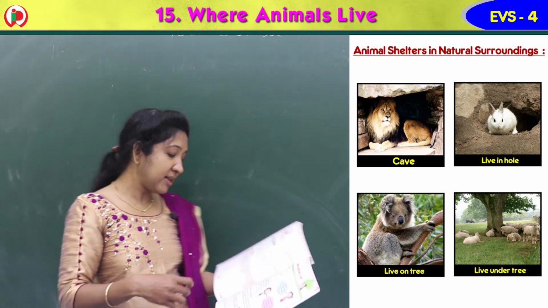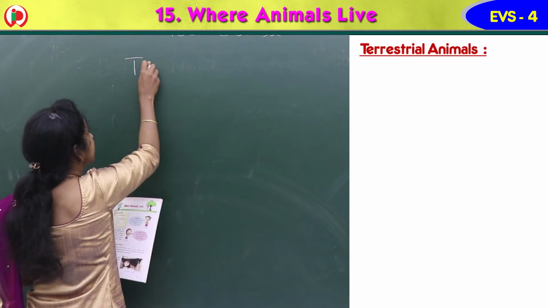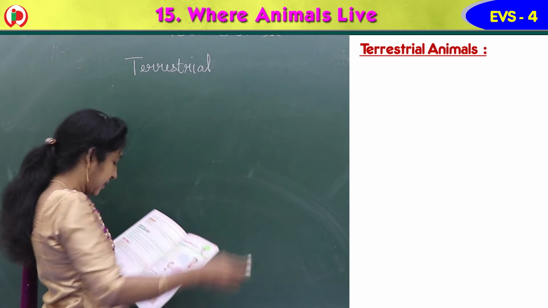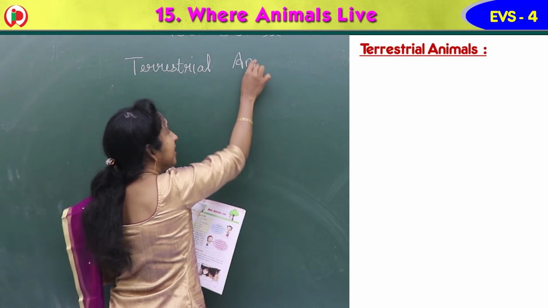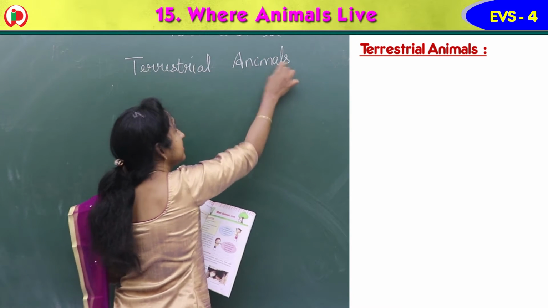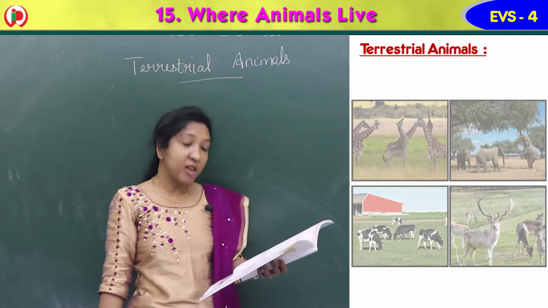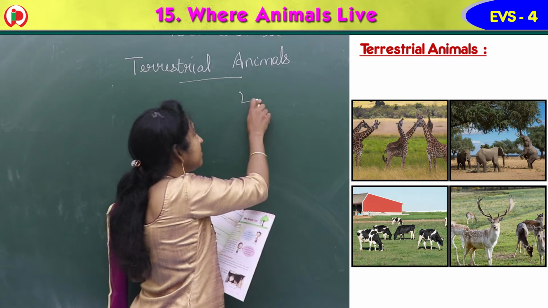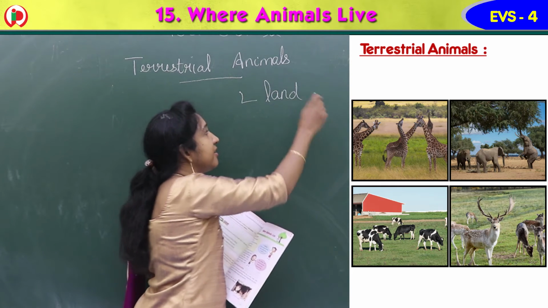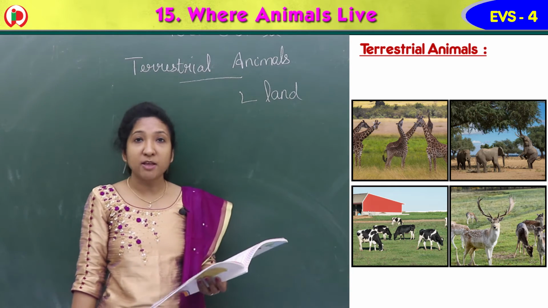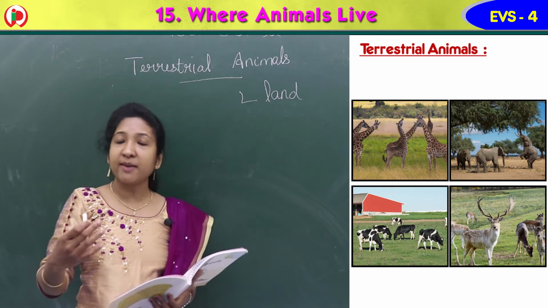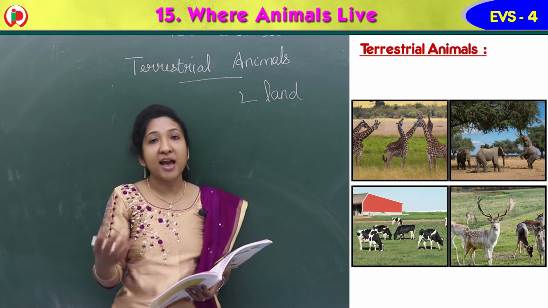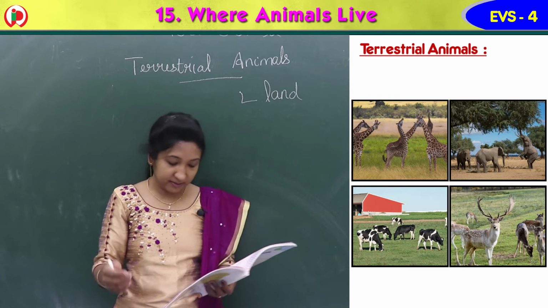So the first one is terrestrial animals. T-E-R-R-E-S-T-R-I-A-L, terrestrial. Let's see what these terrestrial animals are. Animals that live on land are called terrestrial animals. They build different types of homes on land and live there. The animals that we can see on the land are all terrestrial animals.